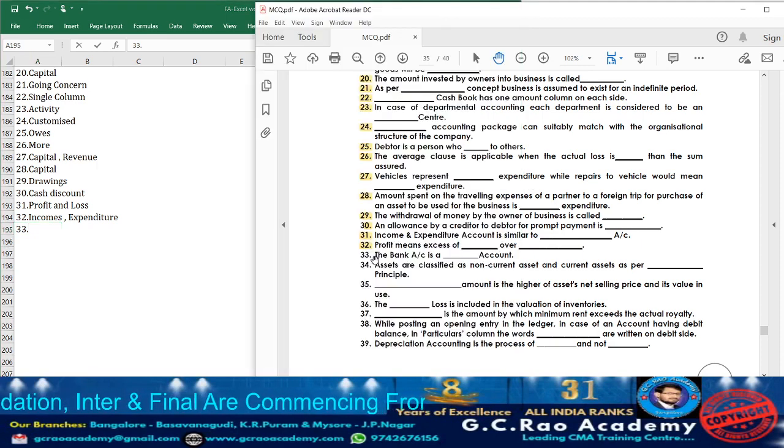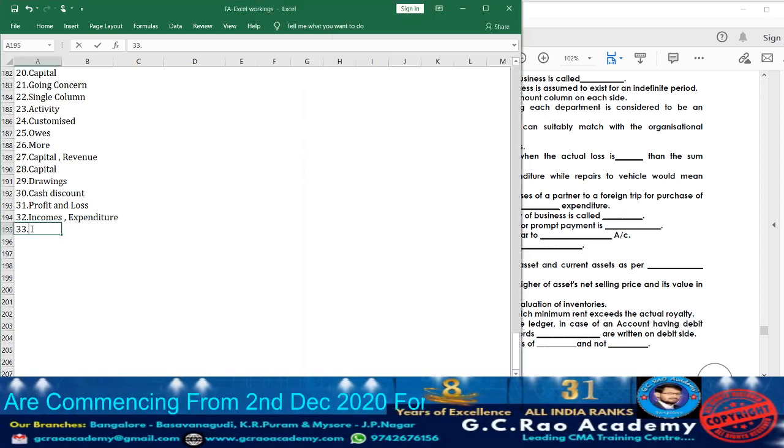Now moving on to question 33. What is that telling? The bank account is a dash account. Bank account will be considered as which account? Personal account. So accordingly take down the answer. Personal.